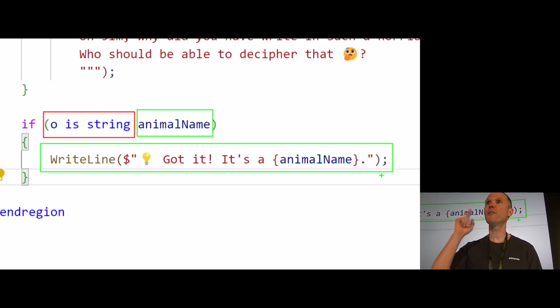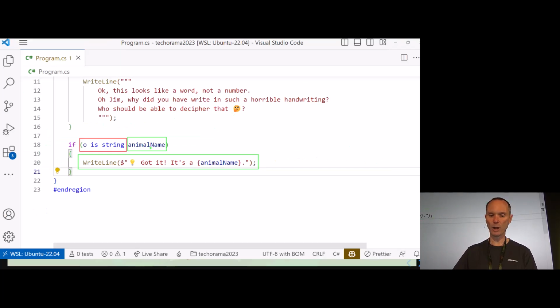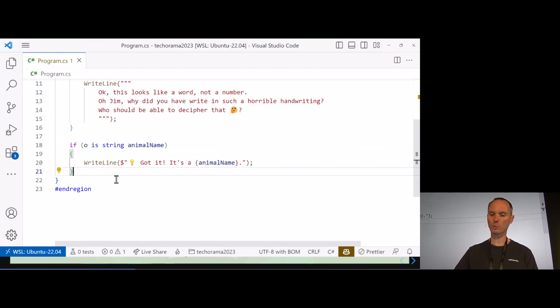But there is a very important gotcha here. The variable animal name has the scope of the if statement, not the block. So the variable animal name is now taken. You cannot reuse it anymore. That's an important one. So the scope of animal name is now the entire method because we have it here.